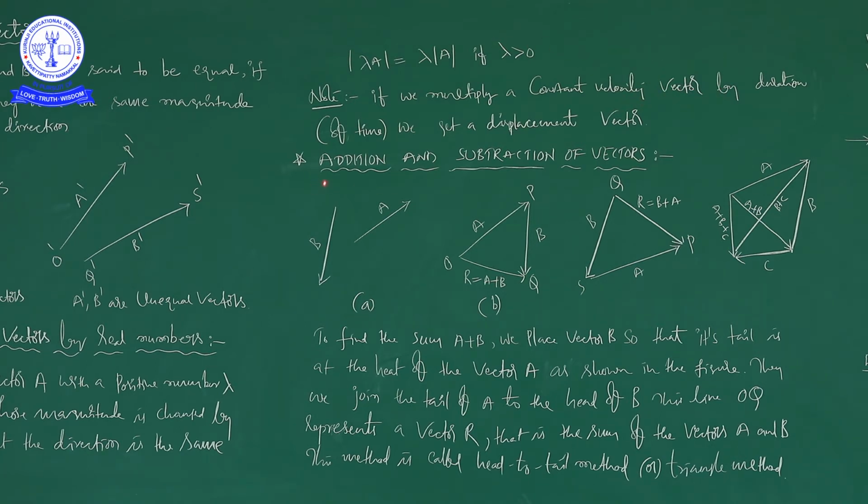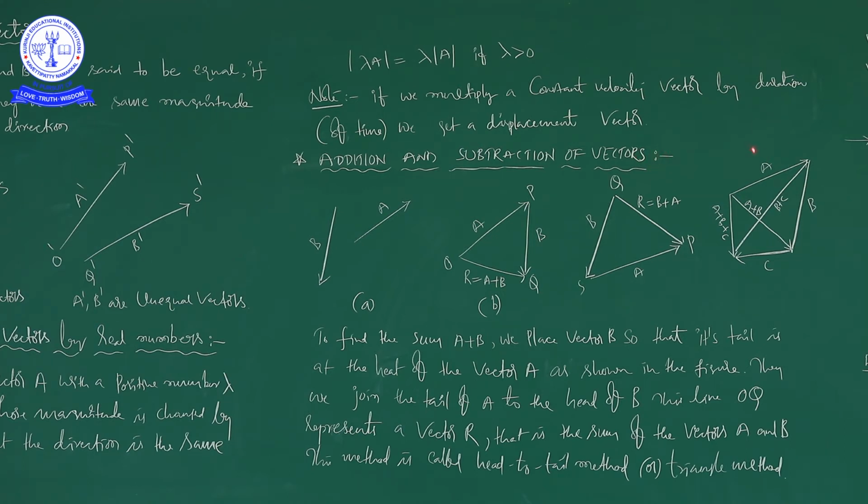Next, we are going to see addition and subtraction of vectors. So, till now we completed equality of vectors and multiplication of vectors by a real number. Now, addition and subtraction of vectors, right.